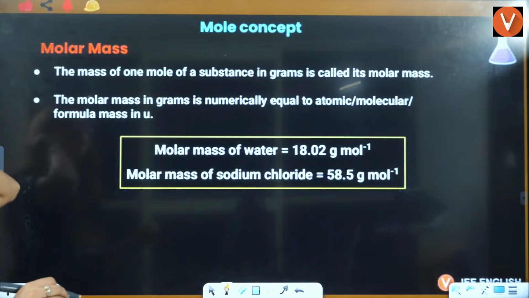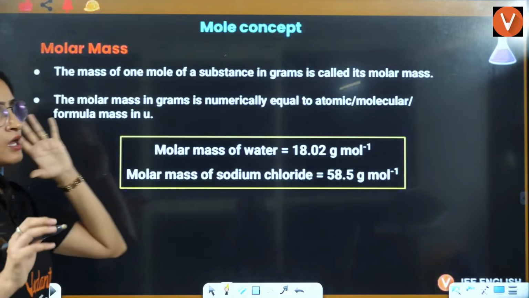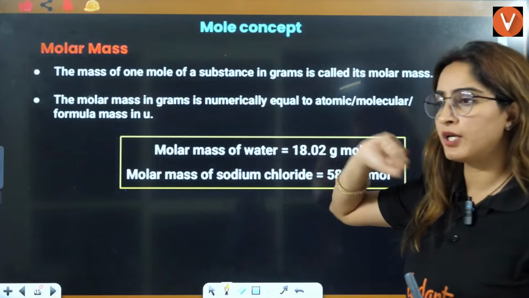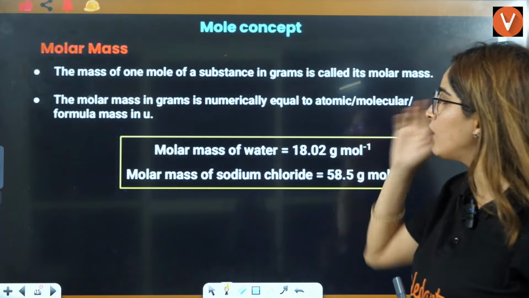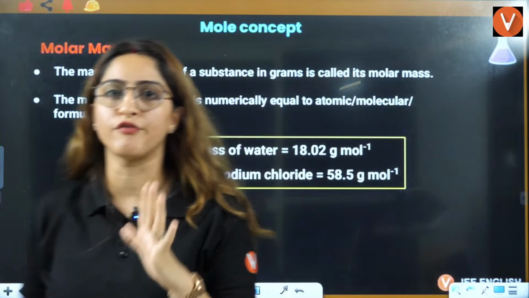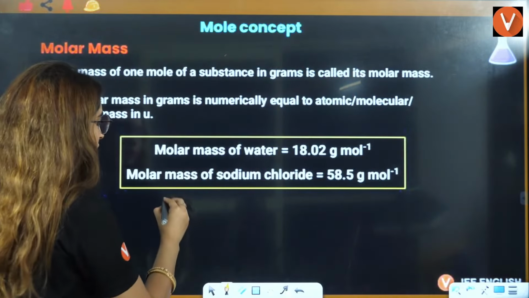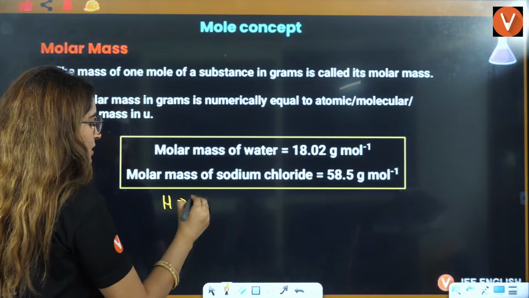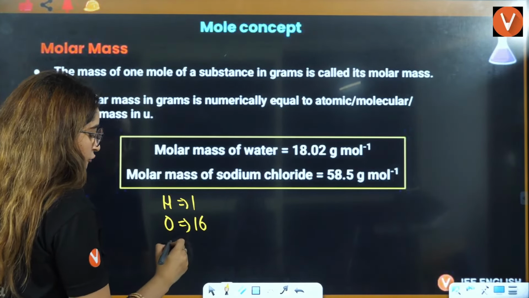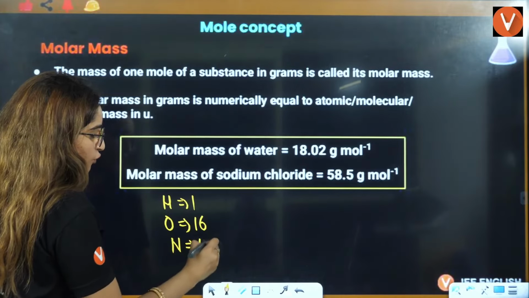Now let's talk about molar mass. Every single term we'll talk about one by one. First term is molar mass. The molar mass of every single species is different. For example, for hydrogen, the molar mass is 1. For oxygen, the molar mass is 16. For nitrogen, it is 14.